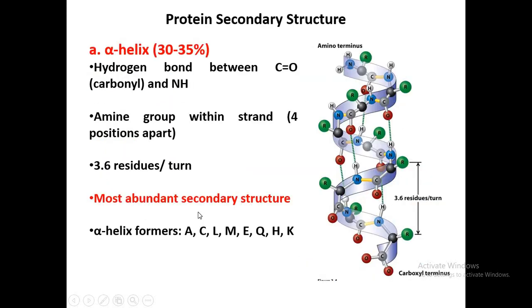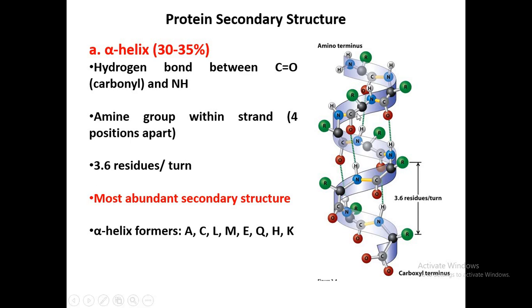So one by one we will be discussing how protein can take the alpha helix form and what are the characteristics of alpha helix and beta sheet and so on. So here we will be discussing first the most common or most abundant secondary structure of protein, that is the alpha helix. Of whatever protein is synthesized in our cell, almost 30 to 35% is present in the alpha helical form within the cell.